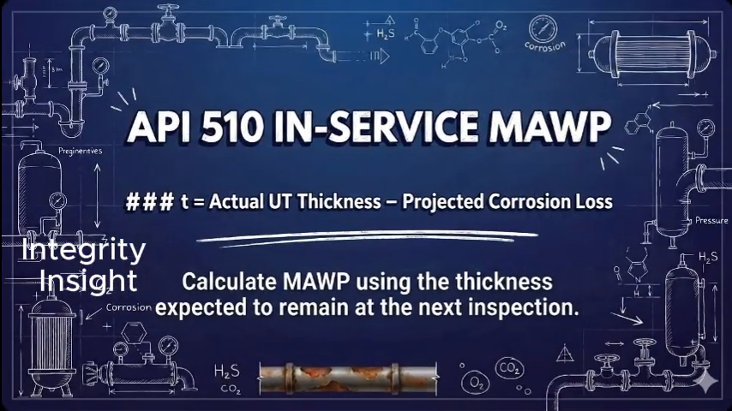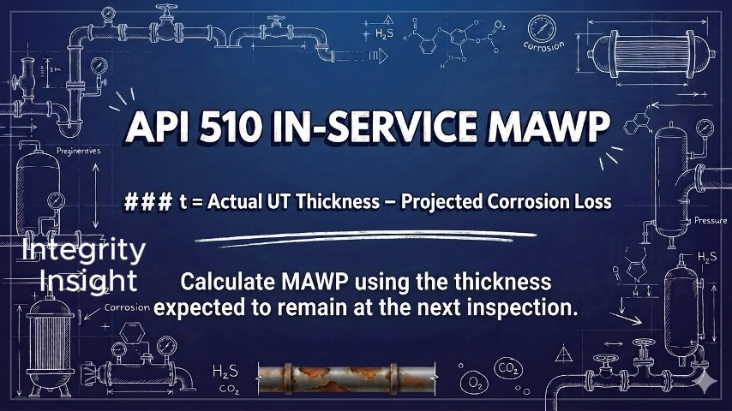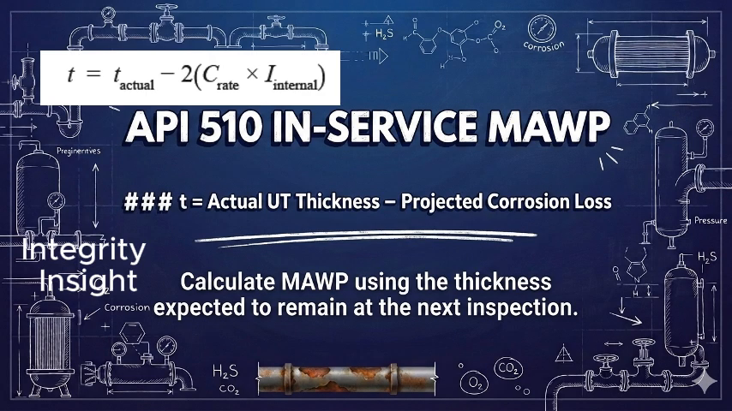For an API 510 in-service MAWP problem, use the projected thickness available at the next inspection. This is normally the actual ultrasonic thickness minus the projected corrosion loss. This ensures that the calculated pressure is based on the thickness expected to remain before the next internal inspection.